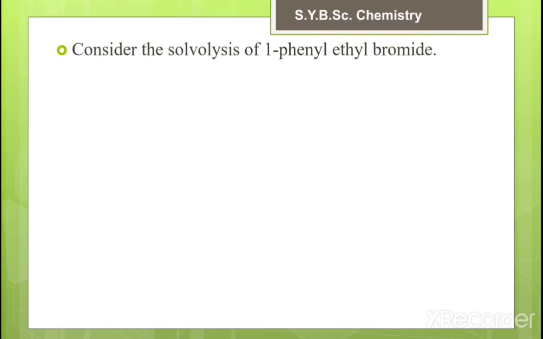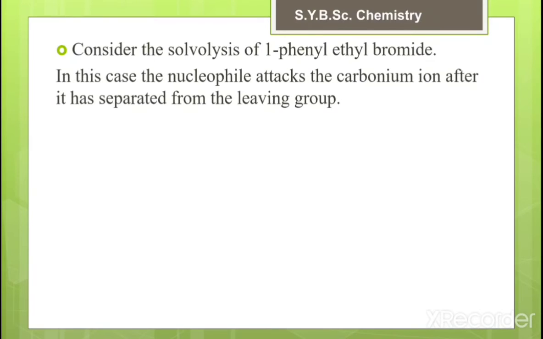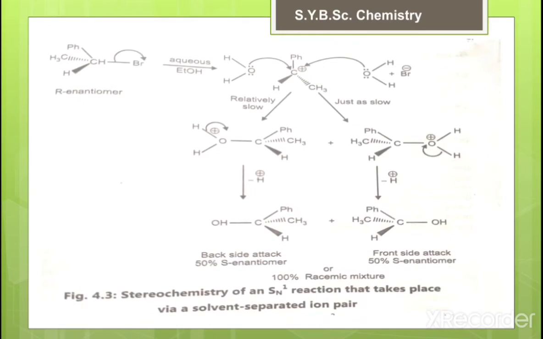Next example, consider the solvolysis of 1-phenylethyl bromide. In this case, the nucleophile attacks the carbonium ion after it has separated from the leaving group. That means in the SN1 reaction, the first step is departure of the good leaving group, then we get the carbocation, and in the next step attack of the nucleophile takes place. Here this is a reactant having the R enantiomer, and this is the stereochemistry of the SN1 reaction that takes place via a solvent separated ion pair.